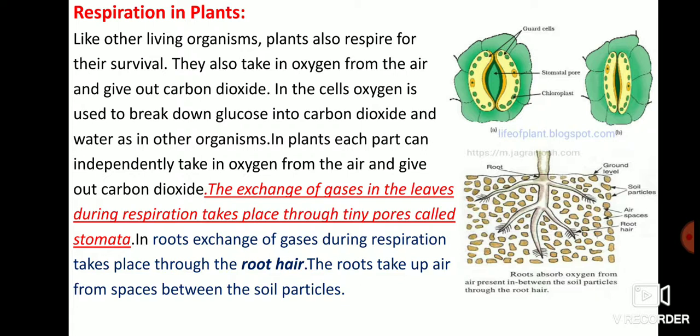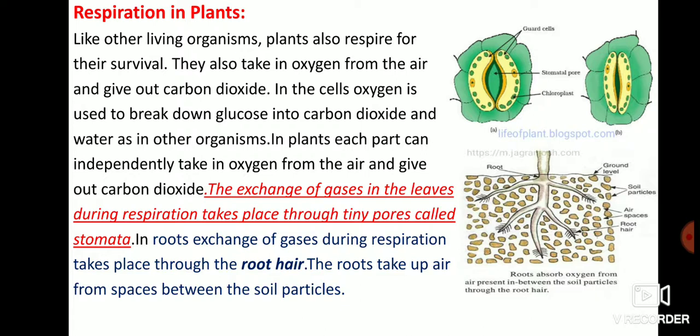So during exchange of gases, this small opening opens and closes. By this process the exchange of gases takes place in the leaves of plants during respiration.